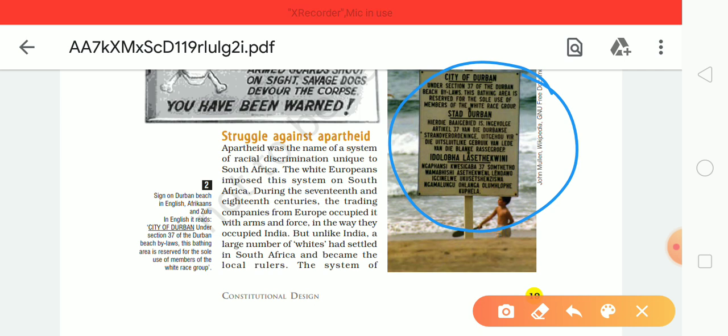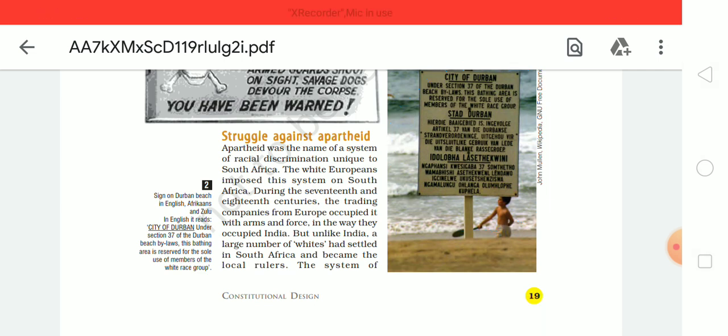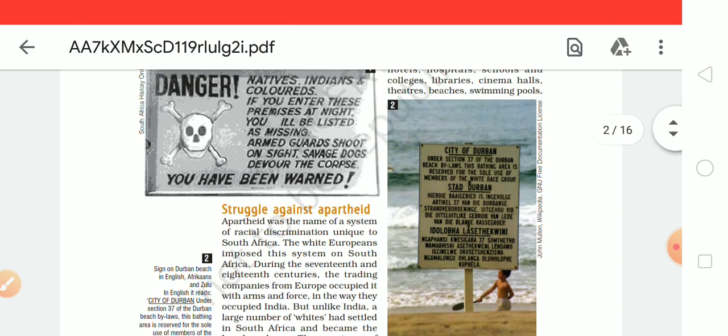In this notice, in Hindi: under Section 37 of the Durban beach law, only people of the white race have the right to bathe on this beach. So this is the type of racial discrimination that had to be faced by the black people in South Africa.